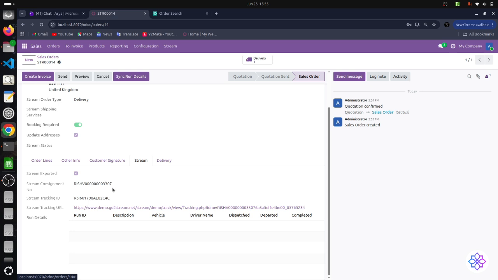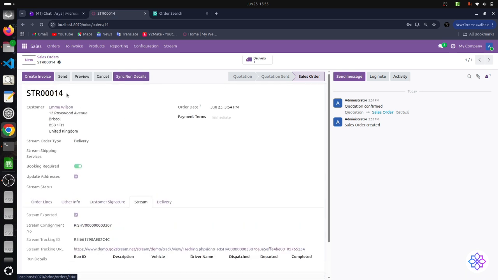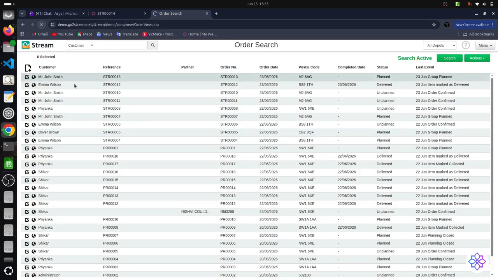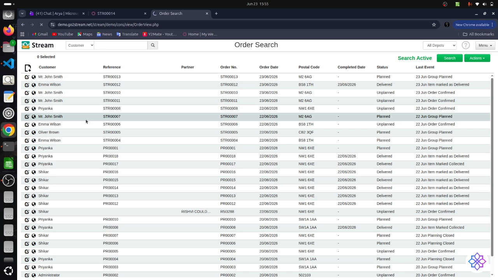After the order is successfully sent to Stream, the Stream Order ID is stored in Odoo here. This will help us track the same order in both systems.